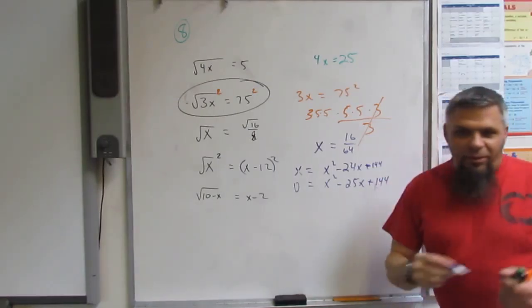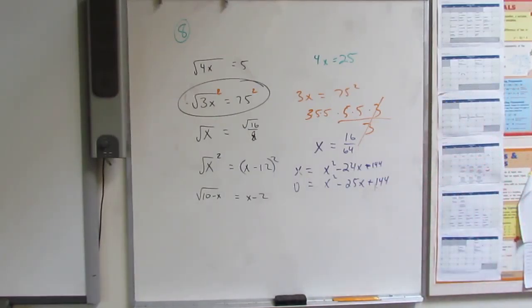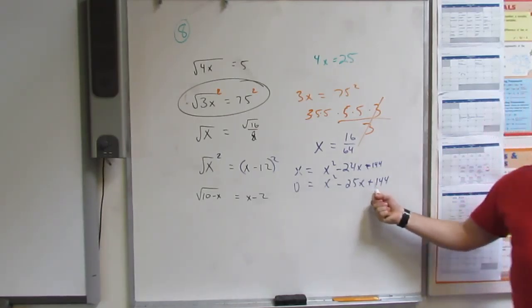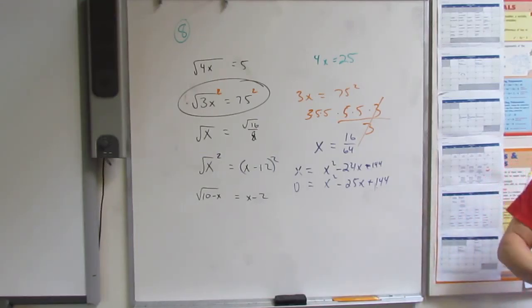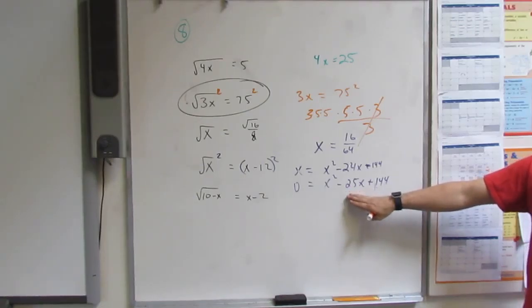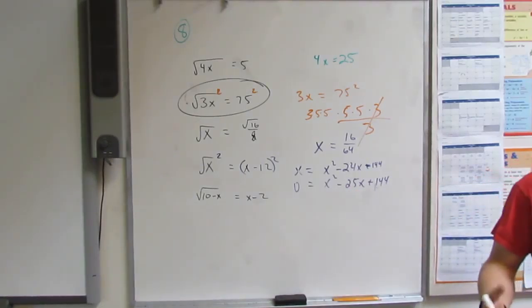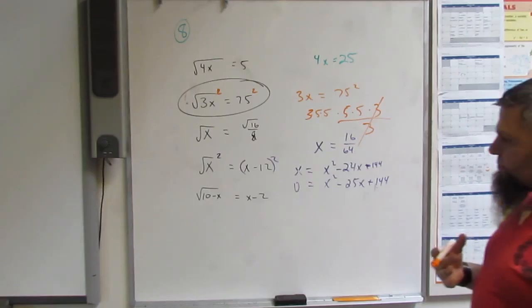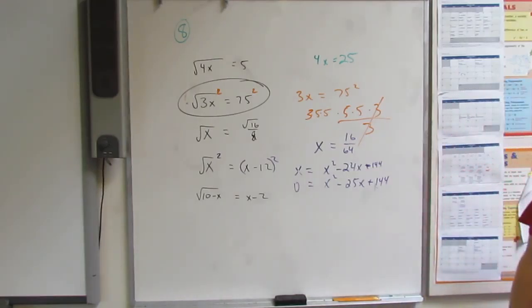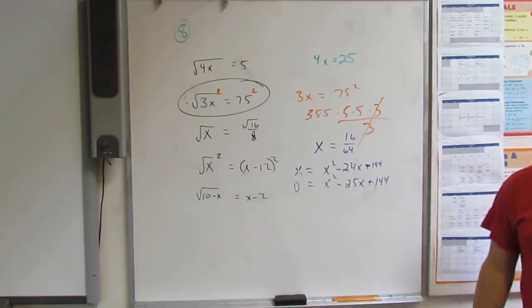When we break down 144, the best we can come up with is 12 times 12, and adding 12 and 12 we get 24. So the highest number we can come up with is 24 when we factor it nicely. So this doesn't factor nicely, therefore it's not going to come up with an integer. Does that make sense? So it doesn't work. It's 25.